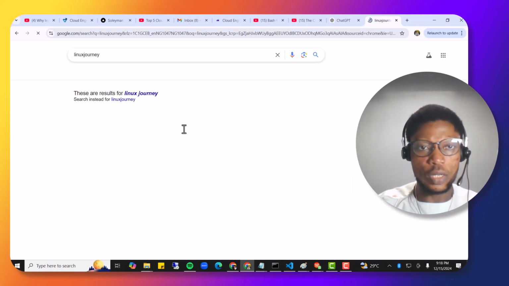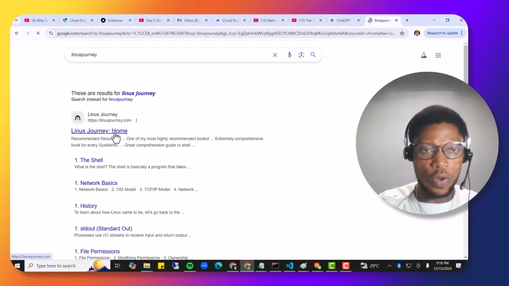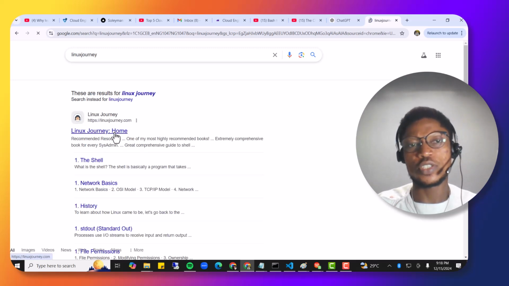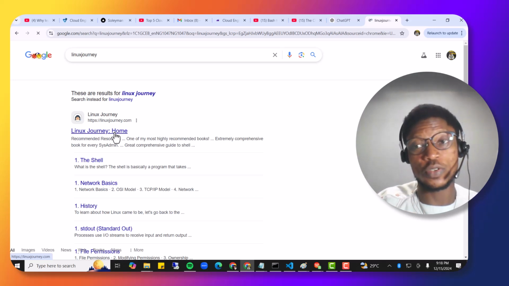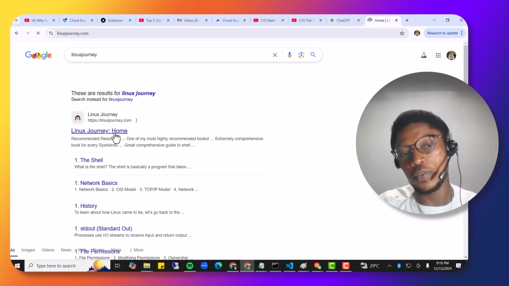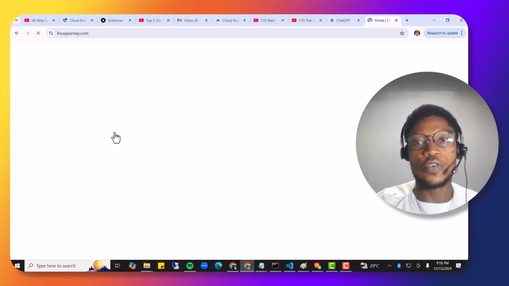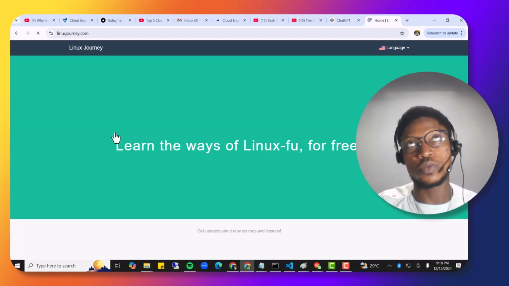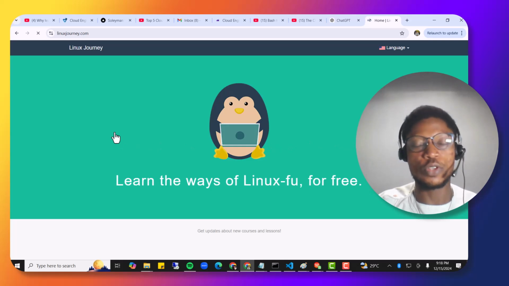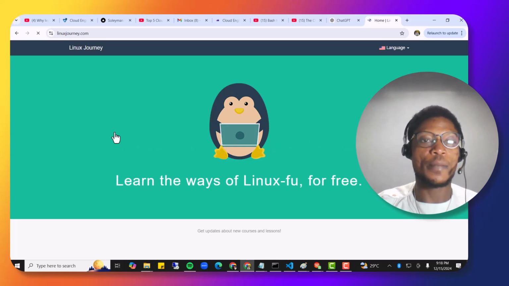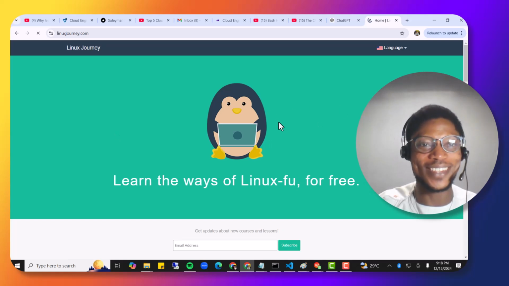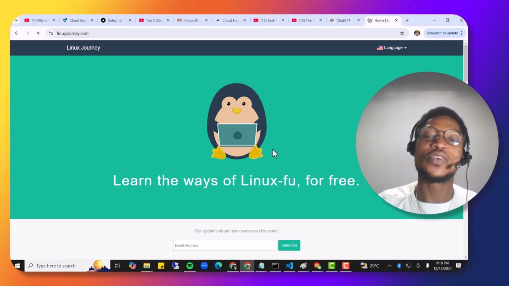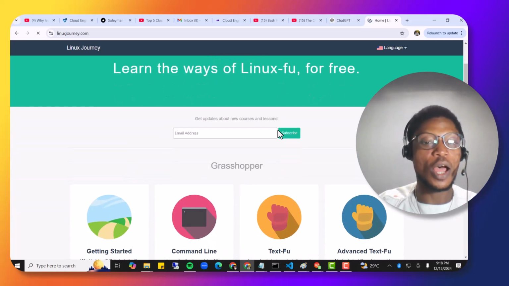Okay, so yeah, you could actually use this just to get started in Linux, because aside from just learning cloud, most infrastructure, to be sincere, they actually deploy most of their stuff on Linux, not just Windows. So if you intend to go into DevOps, for example, or the infrastructure side of things, like infrastructure as a service, you need to understand how the Linux operating system works in general.